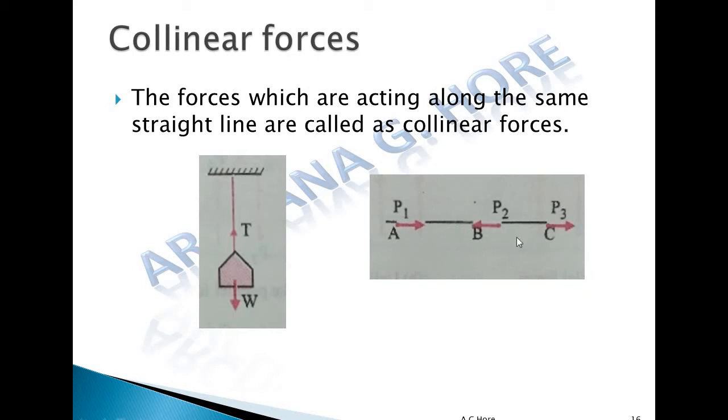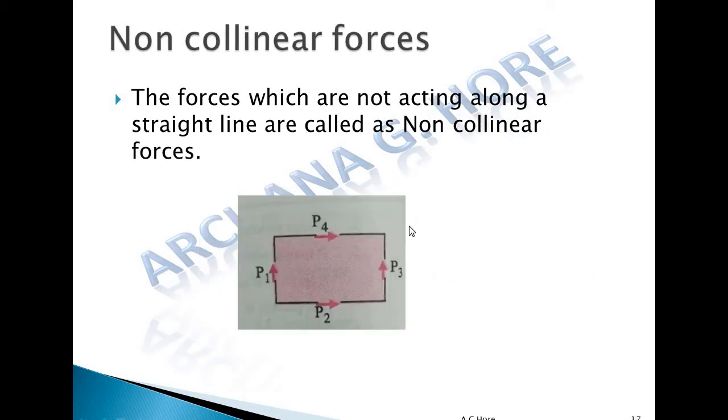So, collinear force system. Non-collinear force system: the forces which do not lie on a single line. These are the forces which don't lie on a single line, so non-collinear force system. But as we can see, all these forces lie on the same plane, so this system is also known as a coplanar non-collinear system.